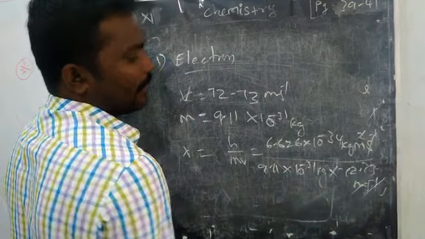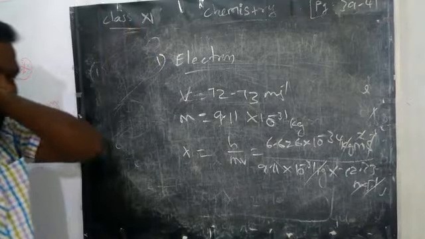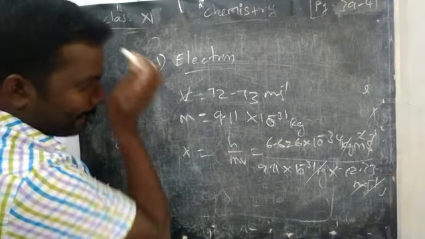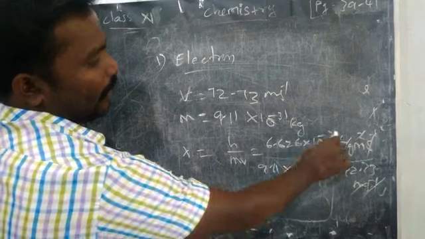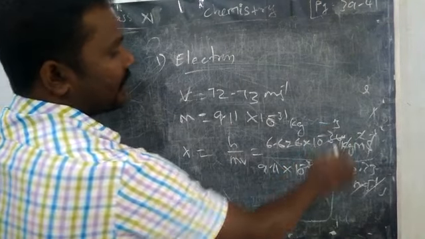Second inverse, meter square, kilogram cancel, meter alone is left. Then the 10 powers you can simplify, 31 and 34, so remaining minus 3 alone.